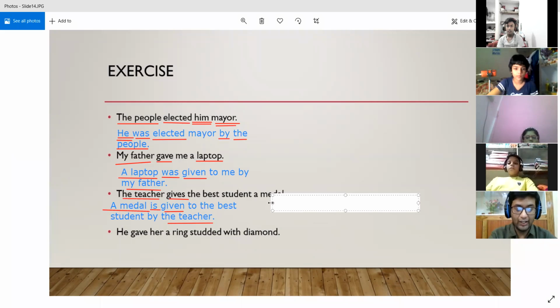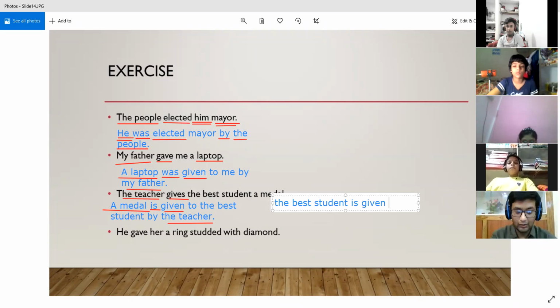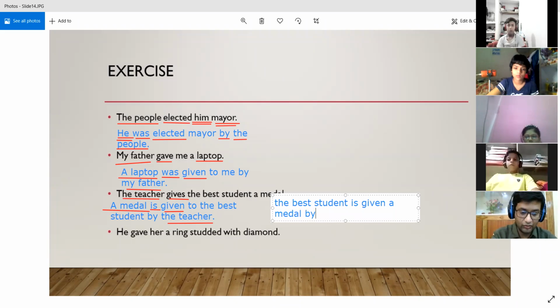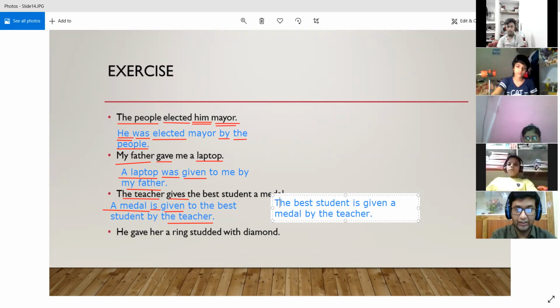So we can write: the best student is given a medal by the teacher. All right. So this is also a correct way of saying it. So we have two ways to say this. And now I will show you why we have two ways to say it.